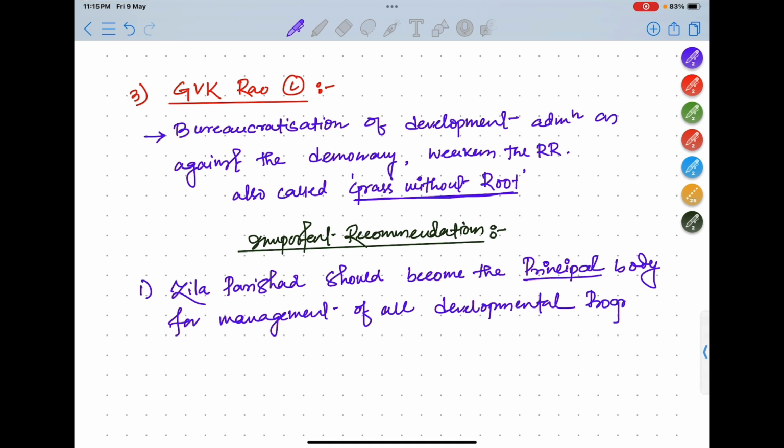Okay, so he gave the priority to Zila Parishad. Zila Parishad should become the principal body for management of all developmental programs.